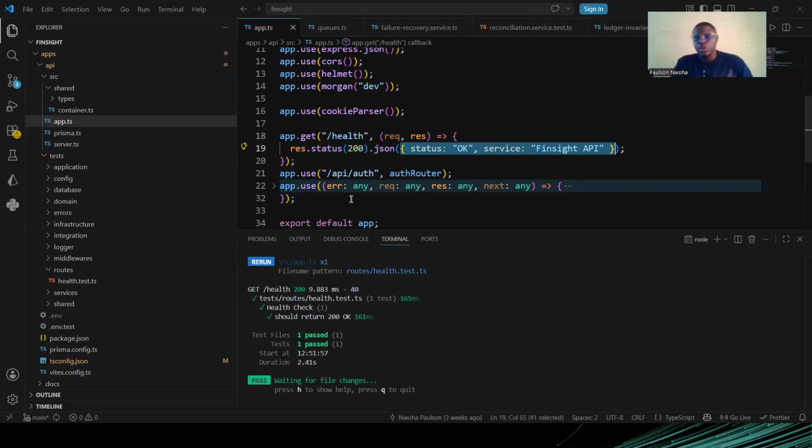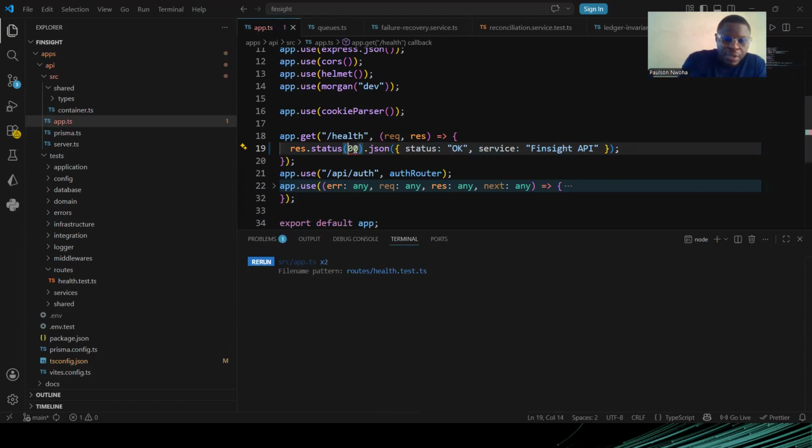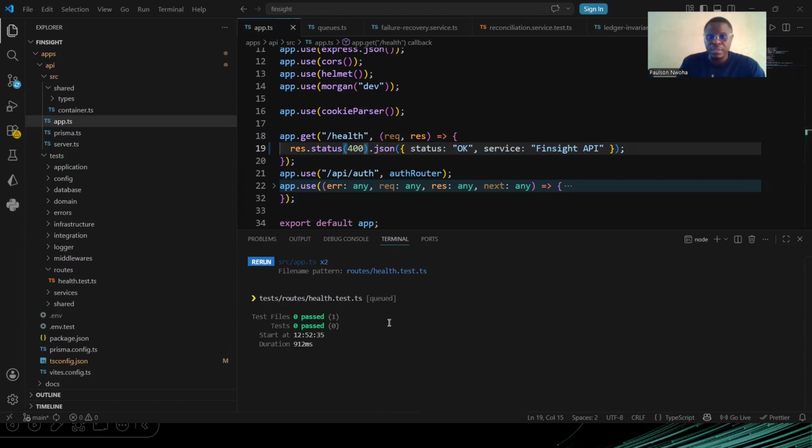Because if I make any mistake here and say that instead of returning 200, I am returning 500, or 400, look at it, it fails again.